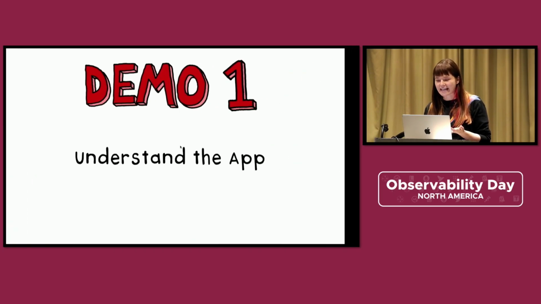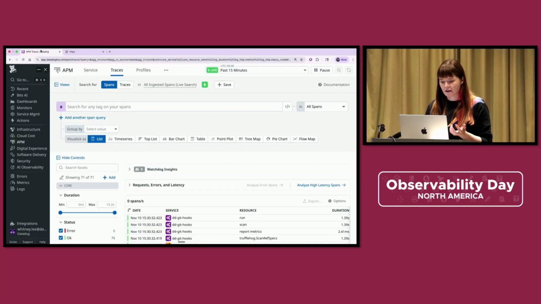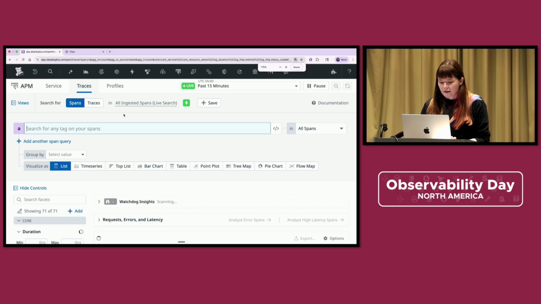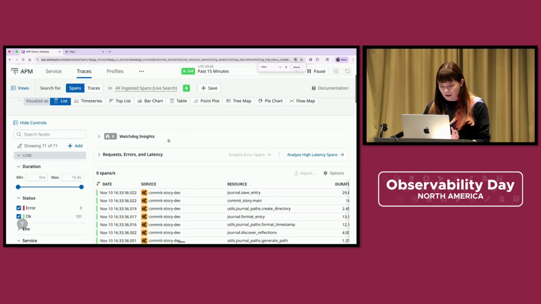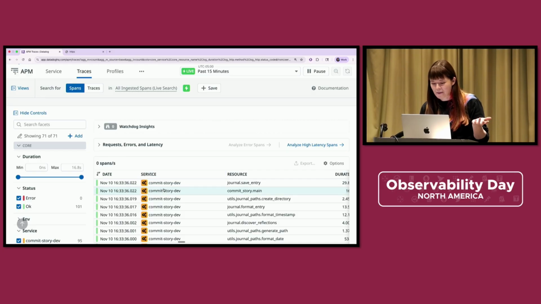So what is happening here in Datadog? What a trace looks like, I can show you here with that trace ID. I just need to refresh. I'm a little nervous. So now in Datadog, I'm using Datadog, but you don't have to. This is OpenTelemetry. Part of the point of OpenTelemetry is that it's vendor agnostic, but I work at Datadog, so I have free Datadog, so I'm going to use Datadog. Also, Datadog's great, but that's not the point.